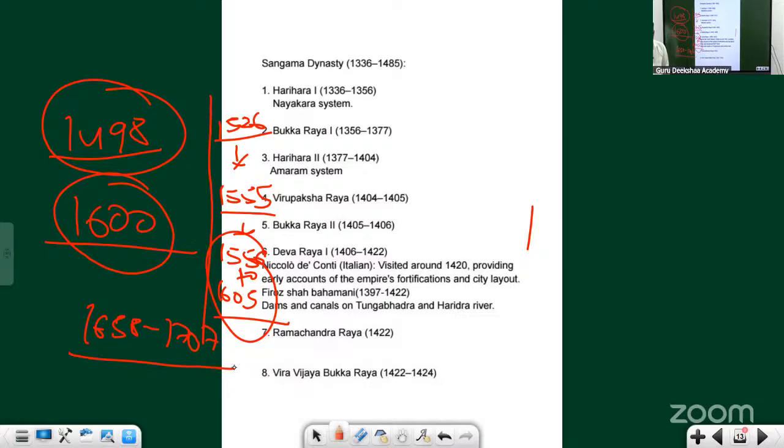Who is the founder of the Sangama dynasty? That is Harihara. Don't worry about the Nayakara system and Amaram system. Once we finish the chronology of the Vijayanagara dynasty, I will talk about them, because we have to talk about the other aspects of the Vijayanagara dynasty too. This person Harihara is the founder, under the guidance of the sage Vidyaranya. So this dynasty has now been started.